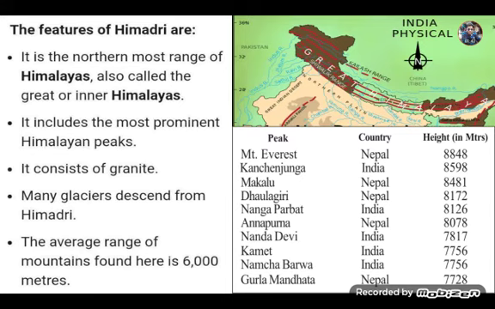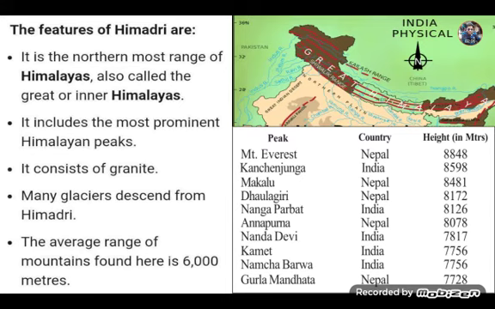Himadri is the most continuous, loftiest and northernmost range of Himalayas. It is also called the Great or Inner Himalayas, and it includes the most prominent Himalayan peaks such as Mount Everest, Kanchenjunga, Makalu, Nanga Parbat, etc.